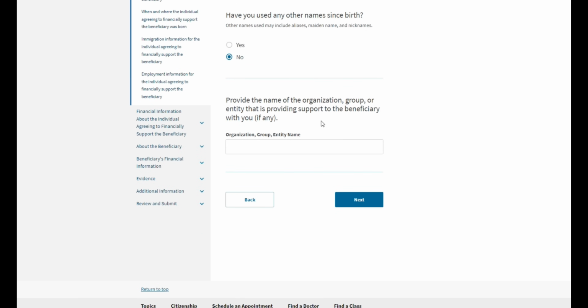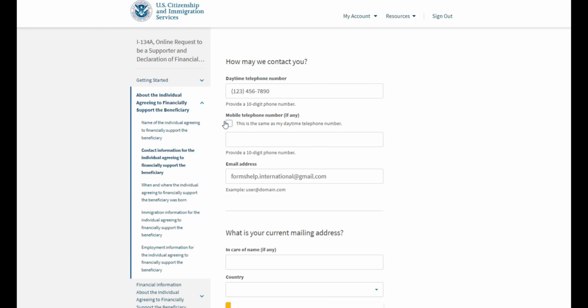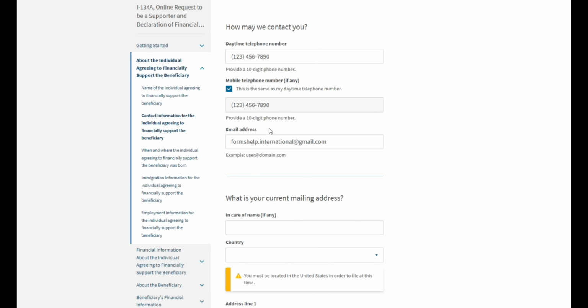Provide the name of organization or group that is providing support to the beneficiary with you. This is optional. If you are doing it on your own, you don't have to put anything here. If there is an organization like a church or some kind of group that's helping you out or some kind of firm, then you can put their name in here. However, if you're just doing it on your own for your relative or your friend, you don't have to say anything. Next, provide your phone number. Next, you can select if your mobile telephone number is the same as your daytime number. We can say yes, and provide our email.